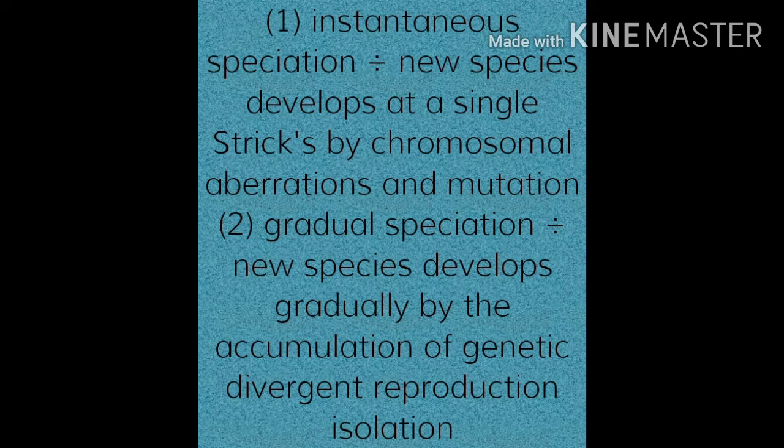It is brought about by the operation of elementary forces of evolution, such as mutations, recombination, natural selection, and genetic drift. Lamarck believed that new species developed by the inheritance of acquired characters. Charles Darwin evolved that new species arise by natural selection.